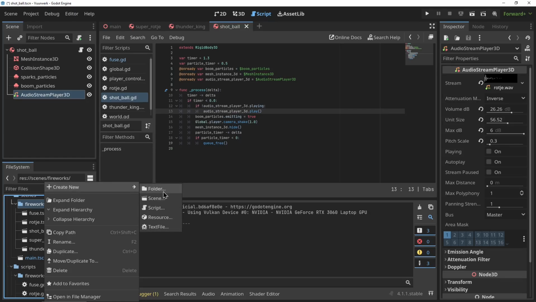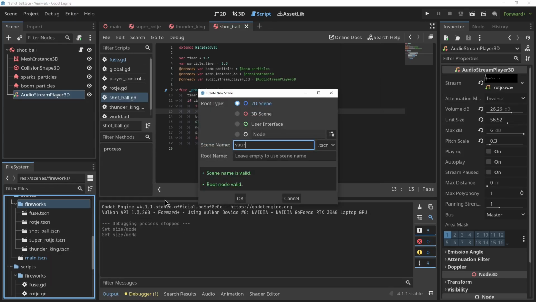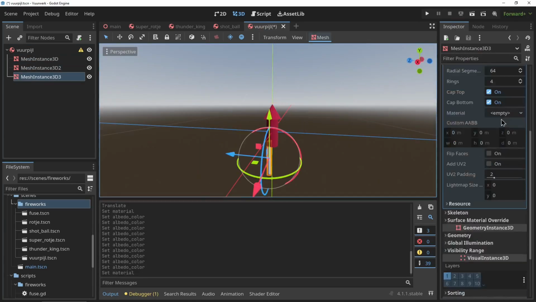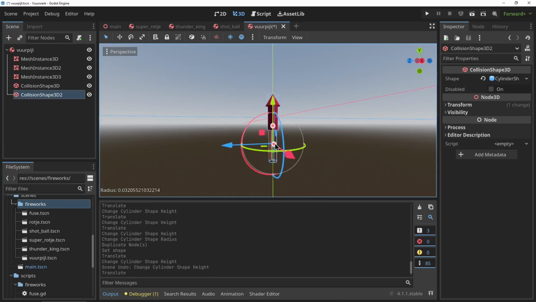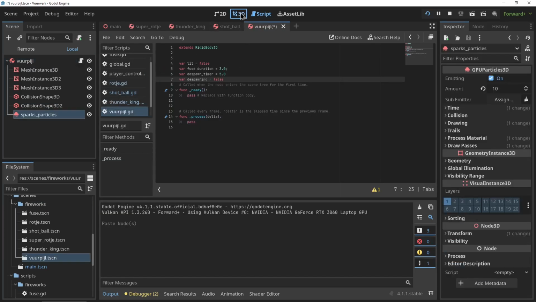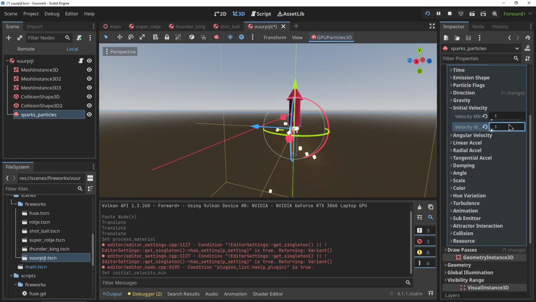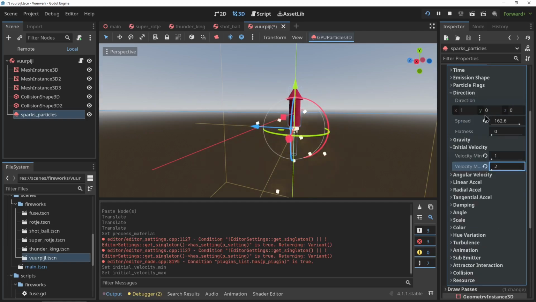Next up is a Firework Classic, the rocket, or in Dutch the vuurpijl. I'm just going to create another new scene and again start off with the model. I'm just using basic cylinders again to model out this rocket. And this one is going to be very easy. I'm just going to use a particle effect. I'm actually using the sparkle particle effect from the ball and pointing it down with a little bit more velocity.